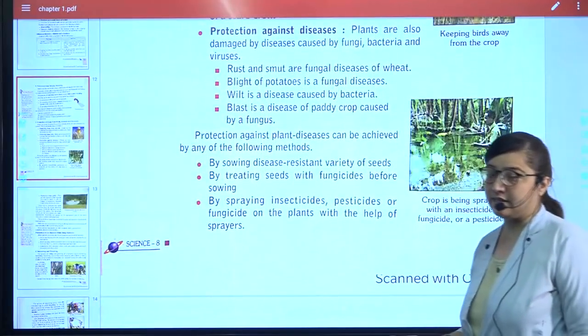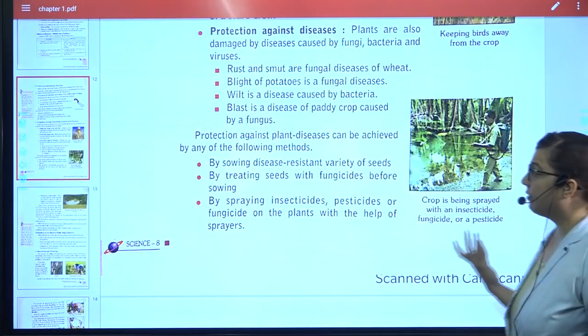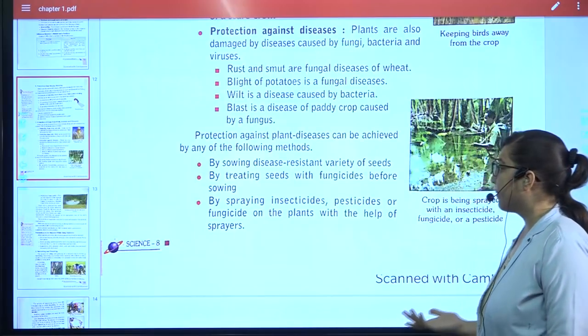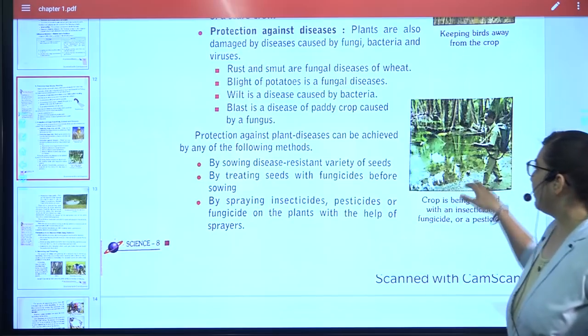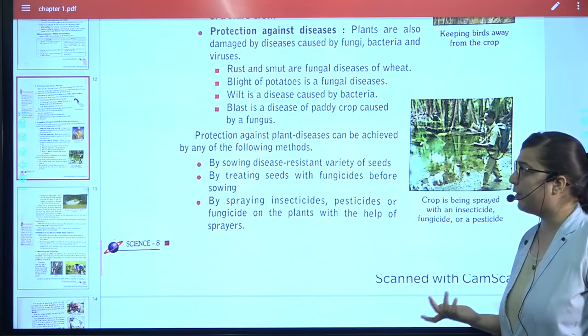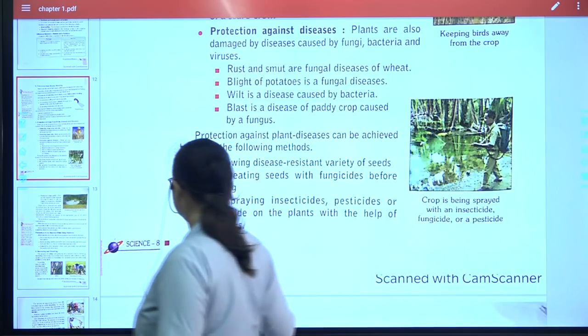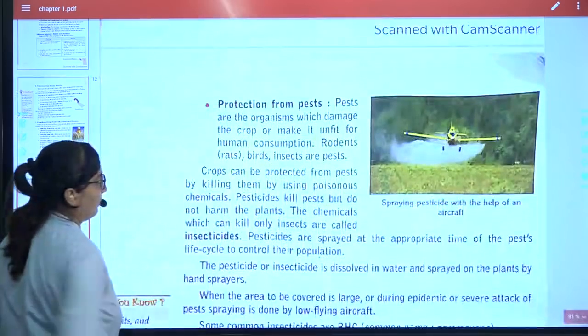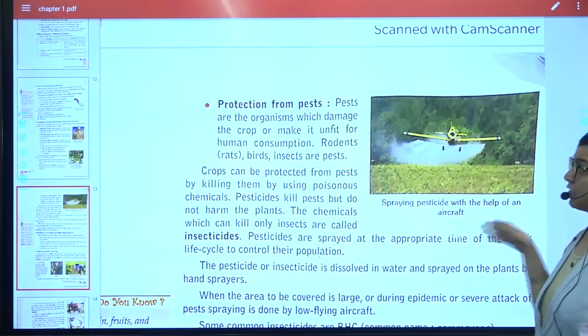Whenever you are sowing the seed, see that it is disease resistant. Then treat it with fungicides, and spray insecticides, pesticides and fungicides with the help of sprayers like this, so there will be no problem of any kind of disease. Next is protection from pests. With the help of aircraft, you can see the pesticides are sprayed.